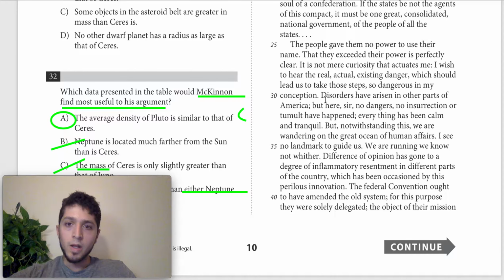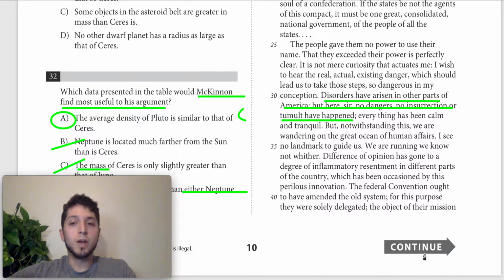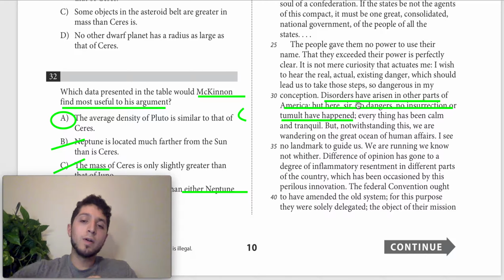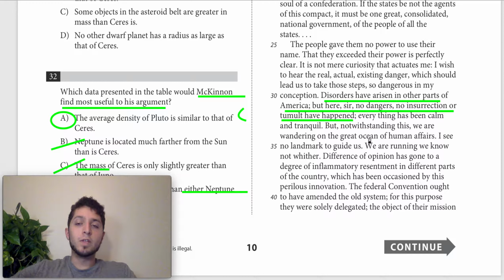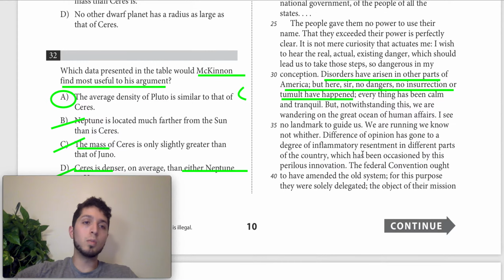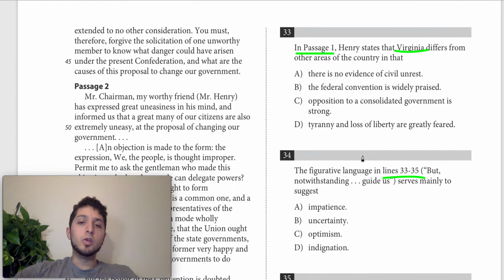here, in lines 30, it says, disorders have arisen in other parts of America, but here, sir, no dangers, no insurrection or tumult have happened. Everything has been calm and tranquil. So it's really hard to find, but it's this one little line here where he says, but here, sir, no dangers, no insurrection. And because he's delivering a speech in Virginia, we know that when he says but here, he's referring to Virginia itself and being in Virginia. So what he's saying is that there's no dangers, no insurrections, no tumult, and we can use that to answer the question.